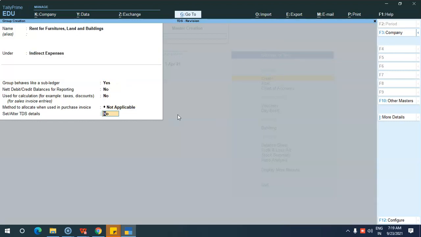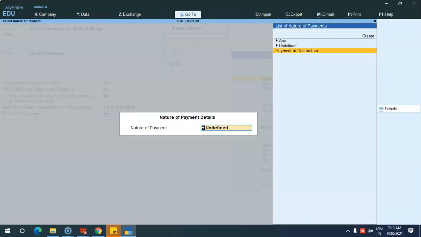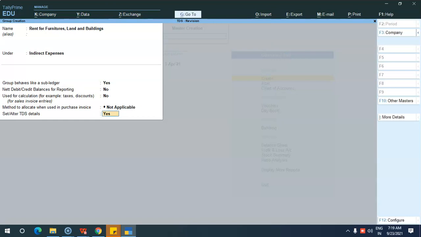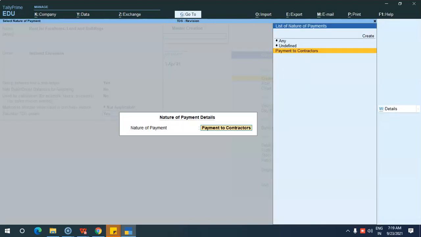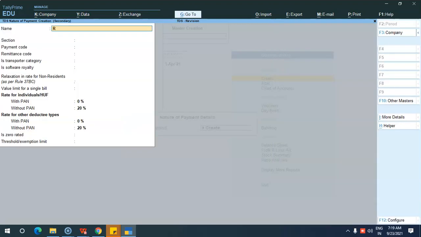Then here, for set or alter TDS details, you have to give S over here. Then nature of payment, payment to contractors. Okay. So already, yeah, you have to create it now. So rent is not related to contract basis. It is payment of rent. Okay. So we have to create another nature of payment: rent for furniture, land and buildings.